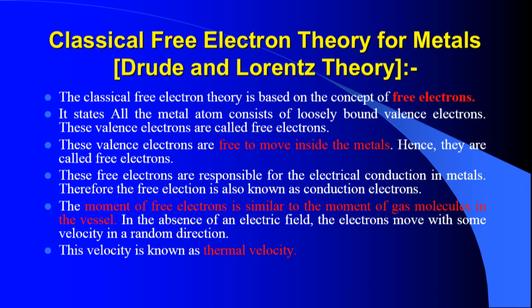The electrons can move without any disturbance because the orbits of valence electrons overlap with the valence shells of nearby atoms, so they find continuity in the path and can move from one atom to another inside the metal.